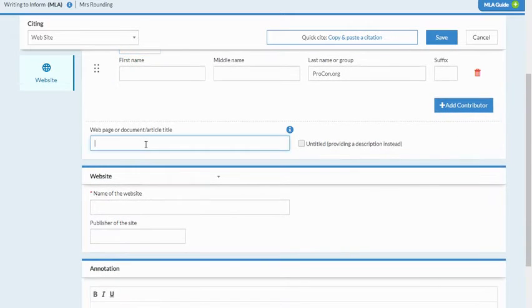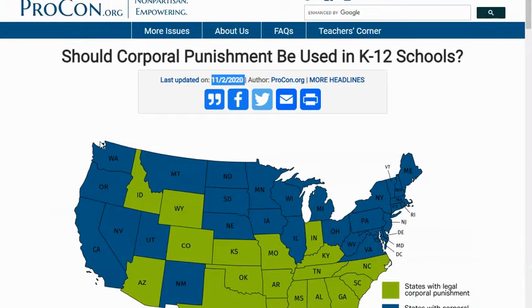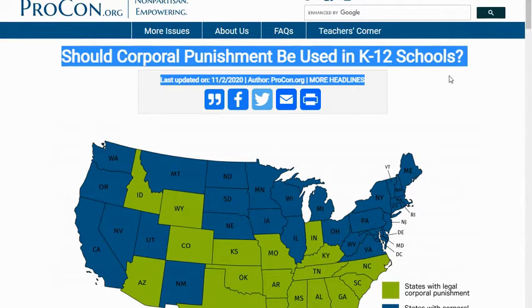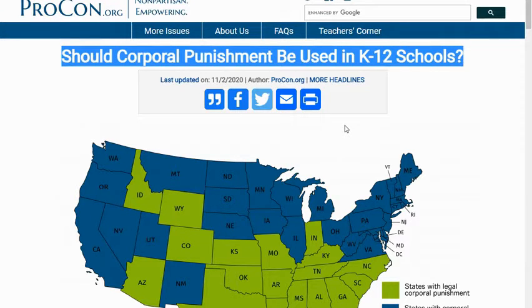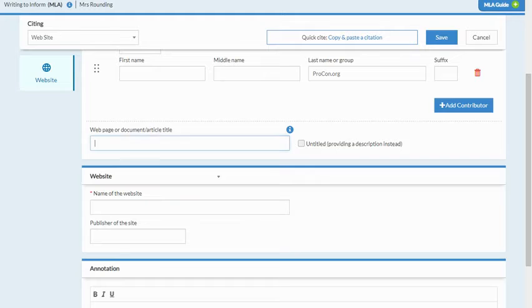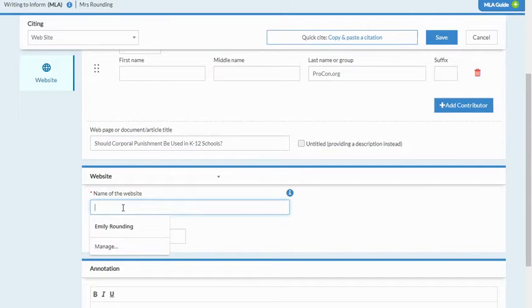Now, as far as my web page or document article title, there is an article title at the top here. Should corporal punishment be used in K-12 schools? You will want to make sure that you try and find the best article title you can if there is one at the top of your page. Some kids get confused and actually write the name of the website for the article title. So you want to make sure that you're actually finding that article title to put into this box. Name of the website,